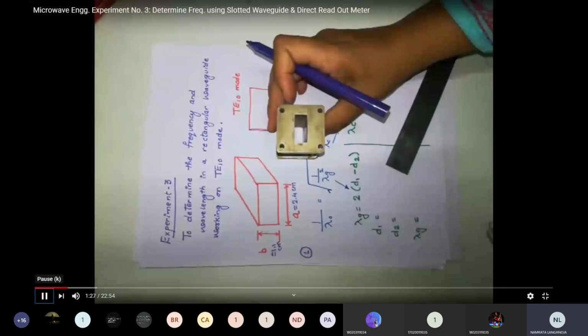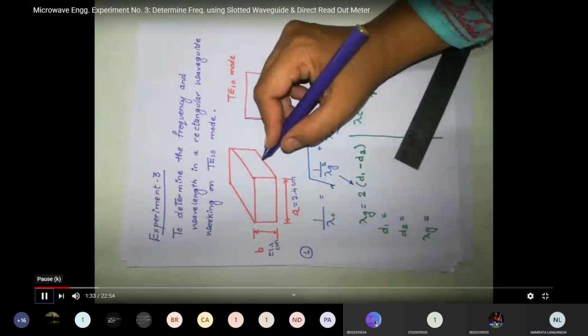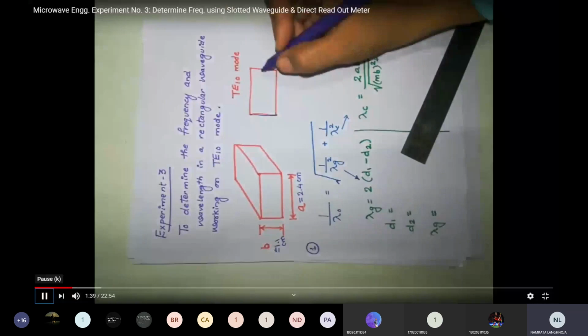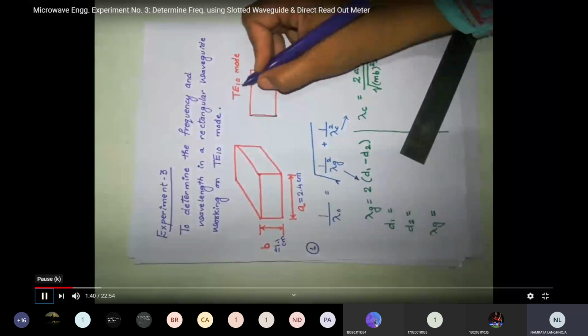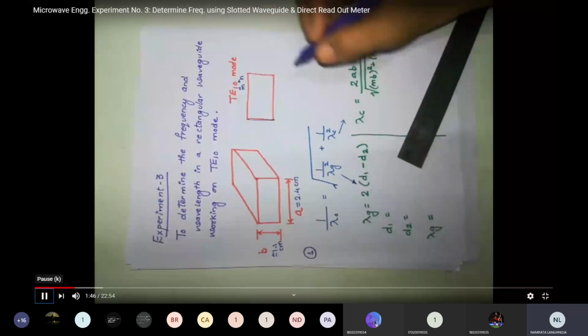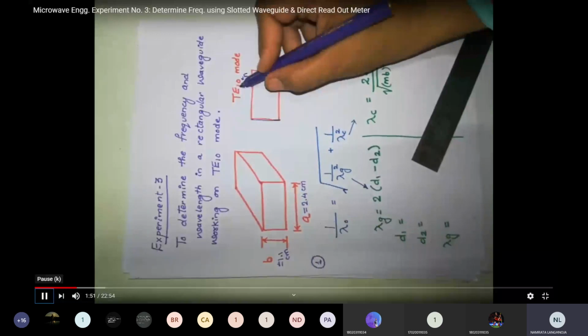Now this rectangular waveguide we are going to use for TE10 mode. So what is TE10 mode? TE10 mode means I am having M as value 1 and N as value 0. So M means the number of half cycles along the broader dimension. So I will draw it like this.